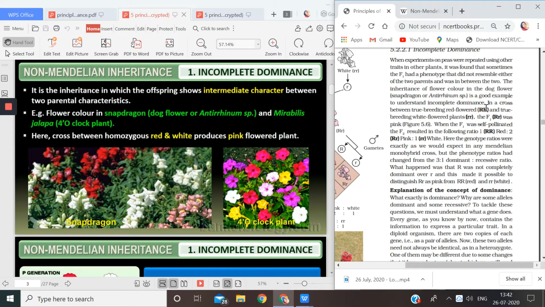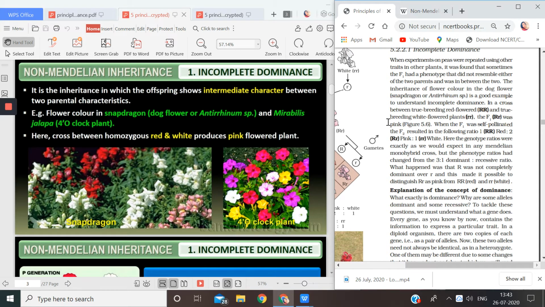When we crossed these two flowers, we were expecting the F1 generation to be red only. We were thinking that the F1 generation would be red flowers, heterozygous red, that means capital R and small r, but red. But the F1 generation Rr was pink. This was a very weird thing to find because we were not expecting this color.